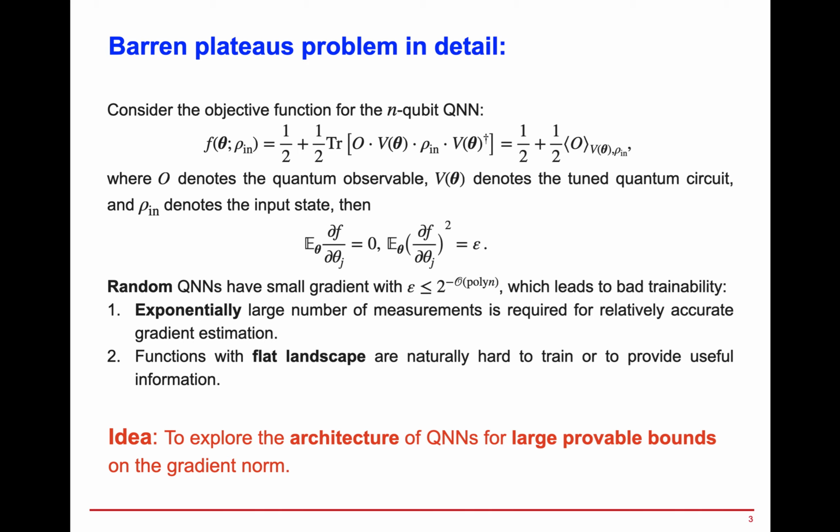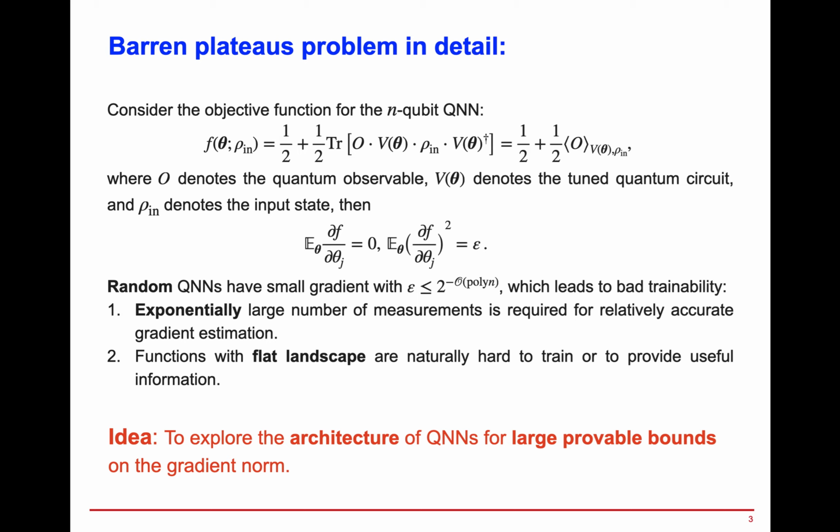Consider the objective function f for the n-qubit quantum neural networks defined as a half plus a half times the trace of observable O for the quantum circuit B theta on the input state rho in. Then, the partial derivative of f with respect to any parameter theta g has the expectation value 0, and the expectation of the square of this partial derivative is bounded by epsilon.